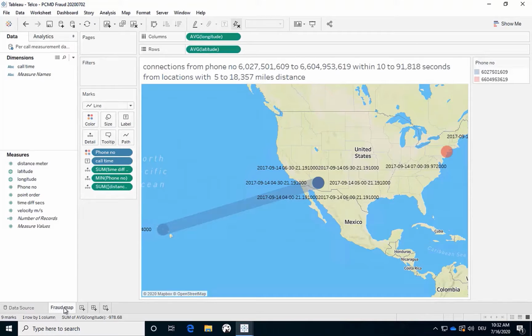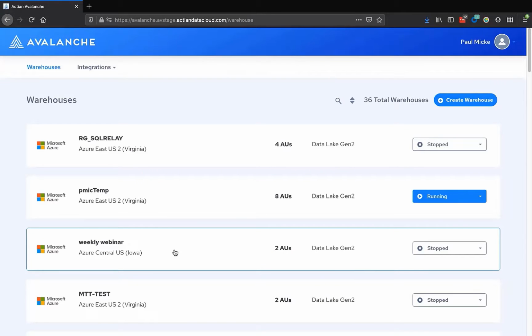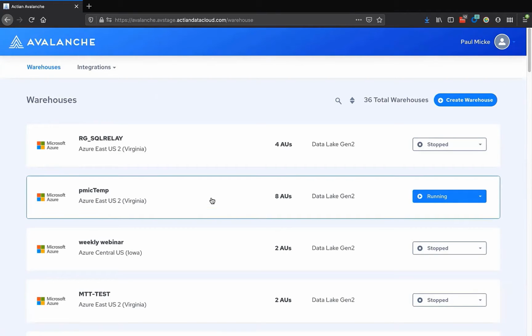Now let's switch back to the console again. Click on the Avalanche Data Warehouse cluster we're using for this demonstration. We have separate demonstrations that delve into the capabilities of our Avalanche Hybrid Cloud Data Warehouse, and we encourage you to look at them as well. And as you can see, we have several data warehouses running on Microsoft Azure's public cloud platform. Avalanche also supports AWS, Google Cloud, and on-premise and virtual private cloud deployments as well.